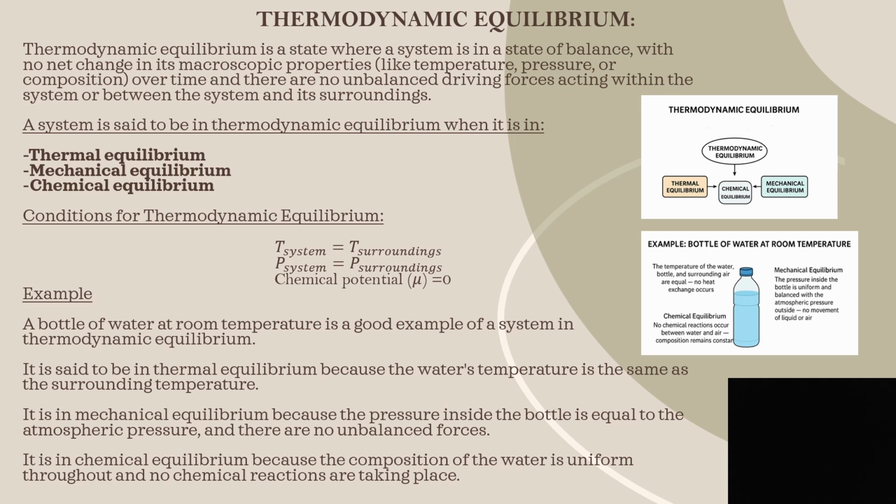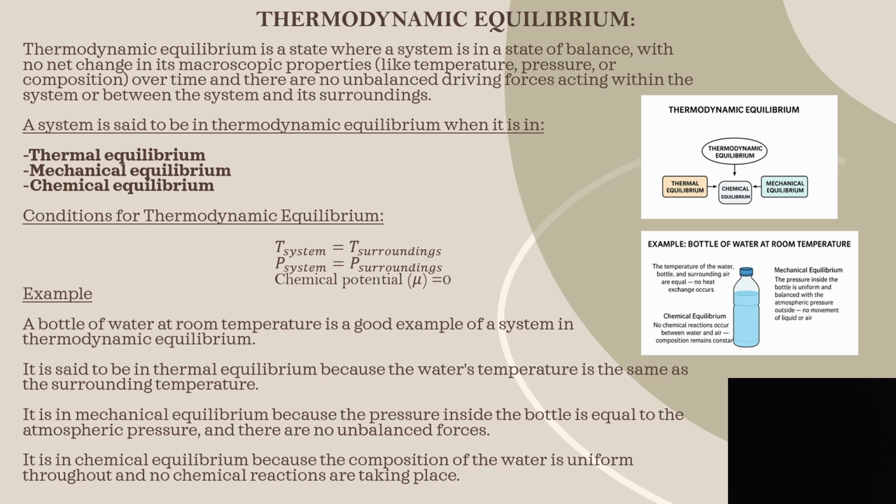Now let's look into the conditions for thermodynamic equilibrium for a closed system. So in a closed system, the temperature of the system is equal to the temperature of the surroundings, pressure of the system is equal to pressure of the surroundings, and chemical potential mu is equal to 0. Let's consider an example. A bottle of water is kept at room temperature. Here, the bottle of water is the system and the room temperature is considered the surrounding.